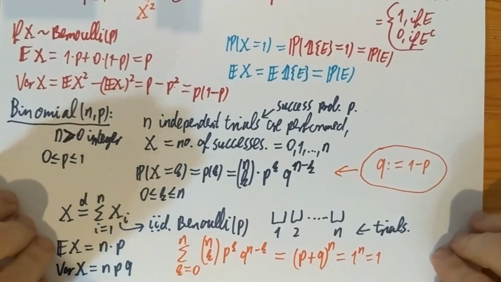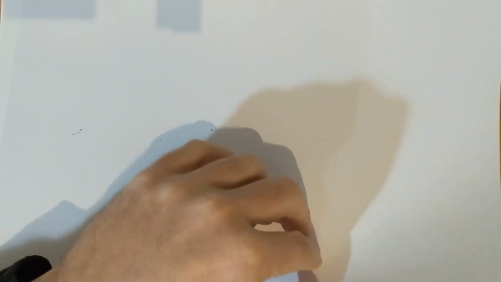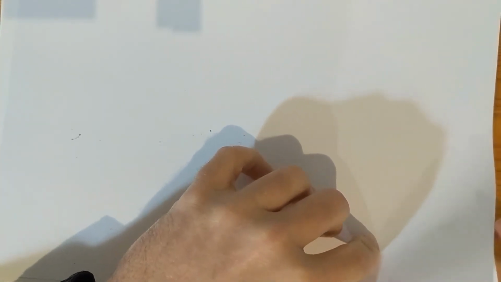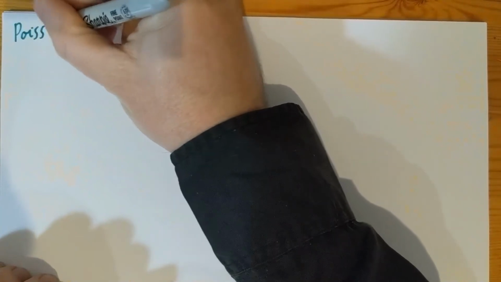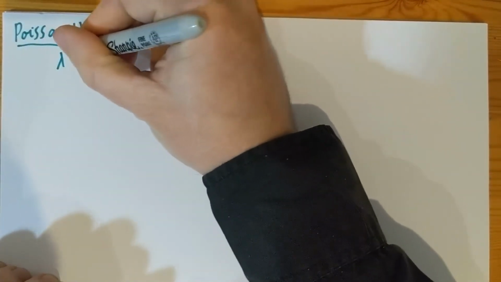Let me move on to the next one, which is going to be Poisson. The Poisson random variable comes from the binomial via a limit. We're going to deal with this later on, but probably everybody remembers that from probability 1. So Poisson lambda random variable, where lambda is a positive real.